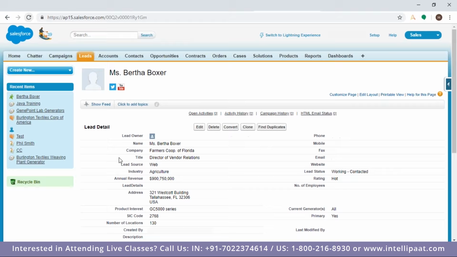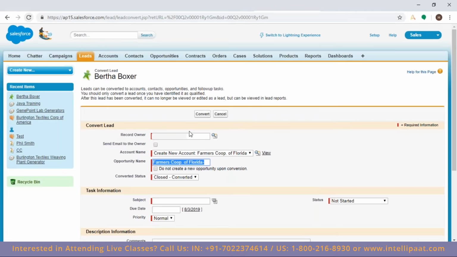Okay, yes, here all the information about the account, contact, everything is available. So this is the company, and then this is the lead source, industry, annual revenue of the company, who is the person, all these are there. Then I'm converting this lead, okay? So I'm clicking on the convert option. Who would be the record owner? Account name, do you want to create a new account?